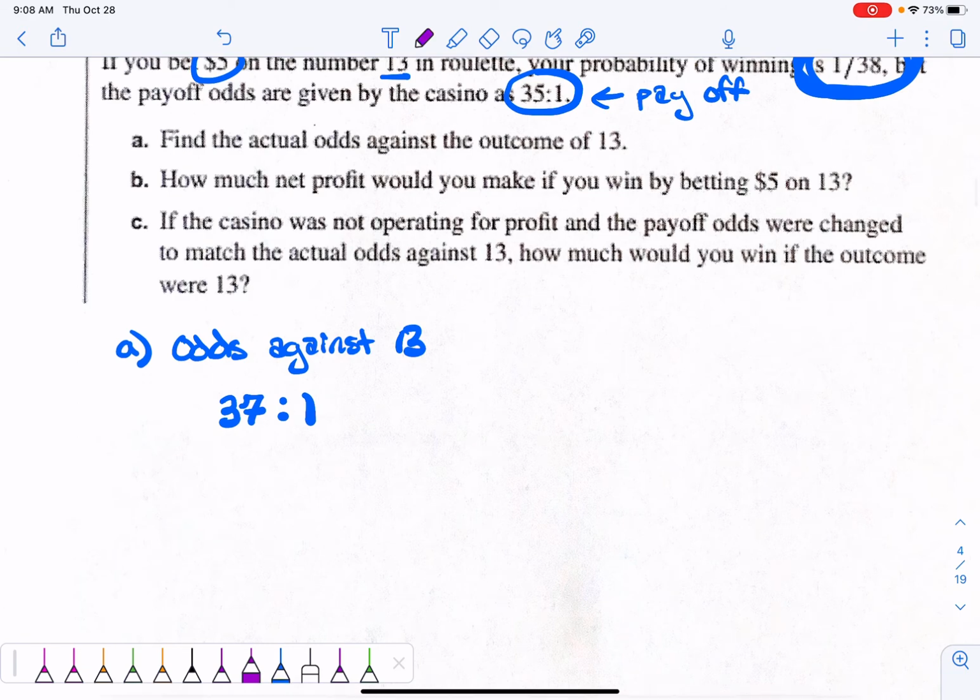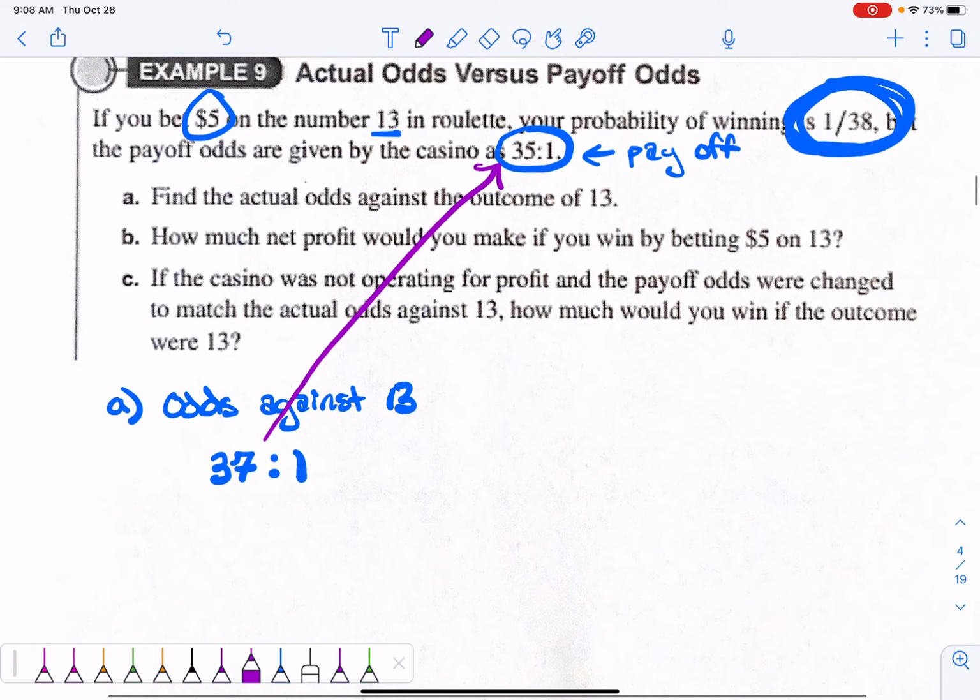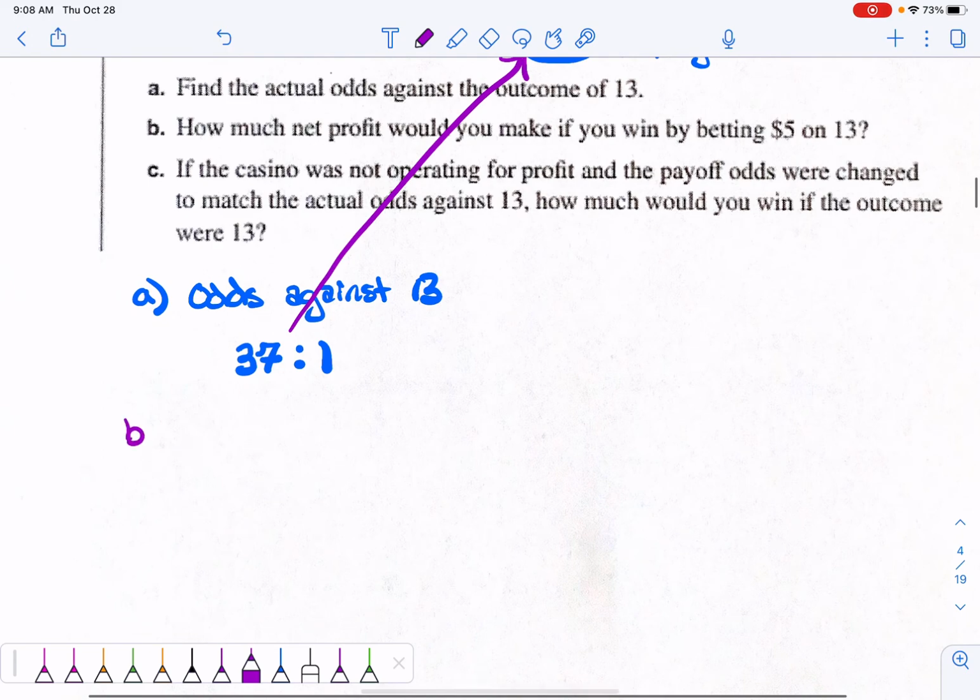But here's the deal. Here's what the casino's doing. Instead of doing 37 to 1, they're changing it to make it 35 to 1, because they still want to make money. So they're pocketing that difference of 2, right? And the difference of 2 is actually going to amount to about $10, because 2 times 5 is $10. So they're pocketing $10 every time somebody wins, right? Just because they want to make money. Okay, and we'll talk about that here in a second again.